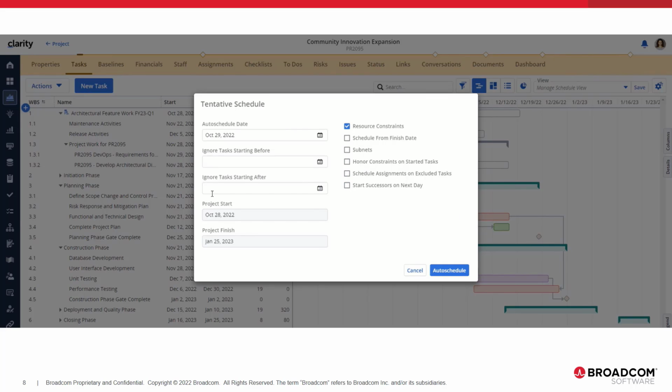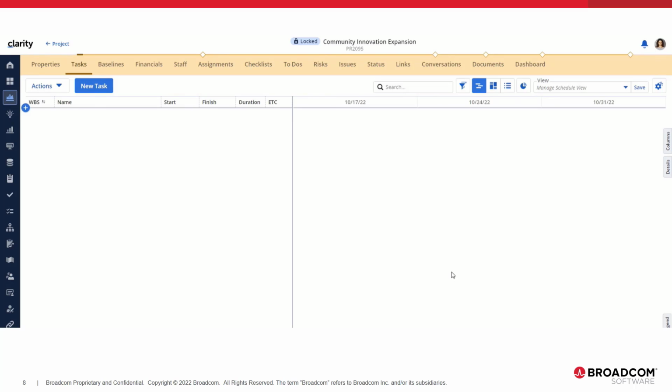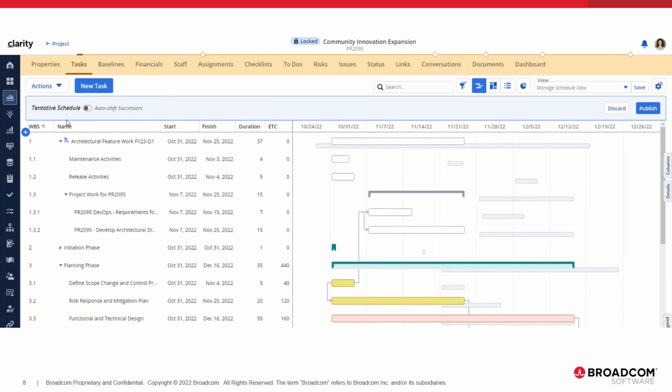We're not going to go into details on how auto schedule works in this session, but we'll just create a new auto schedule. You can see that it puts it in a tentative schedule mode. The auto shift successor toggle is now here and it's off by default. And you can see the tasks are rescheduled based on doing the auto schedule algorithms.